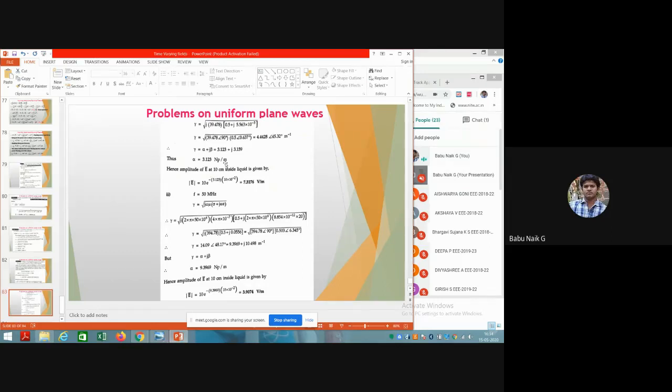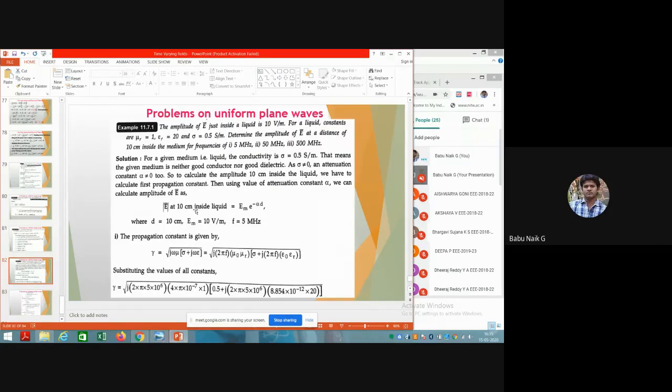Now we need to calculate what the amplitude will be with this much attenuation. Once the waveform is attenuated in a particular medium, with alpha equal to 3.123 Nepers per meter, what will be the amplitude of that sinusoidal waveform? The formula we are going to consider is Em e to the power minus alpha into d. We consider this for 10 centimeter, where d is nothing but 10 centimeter here.